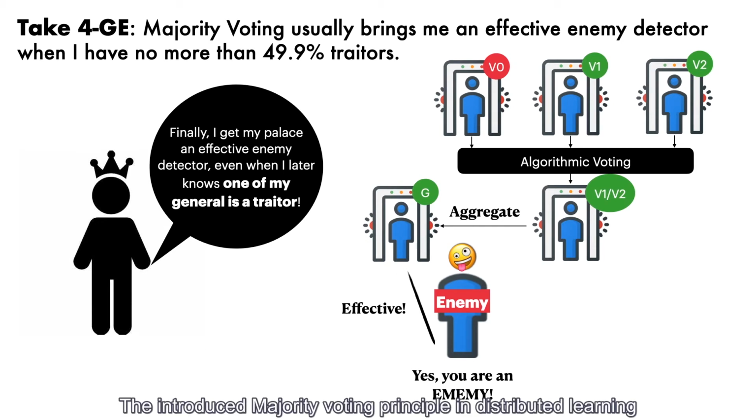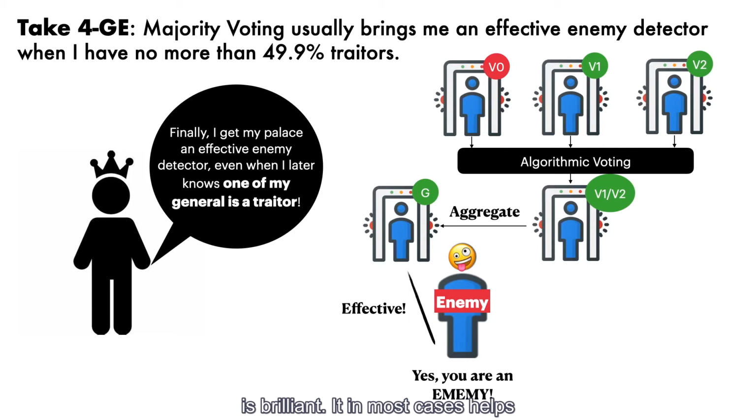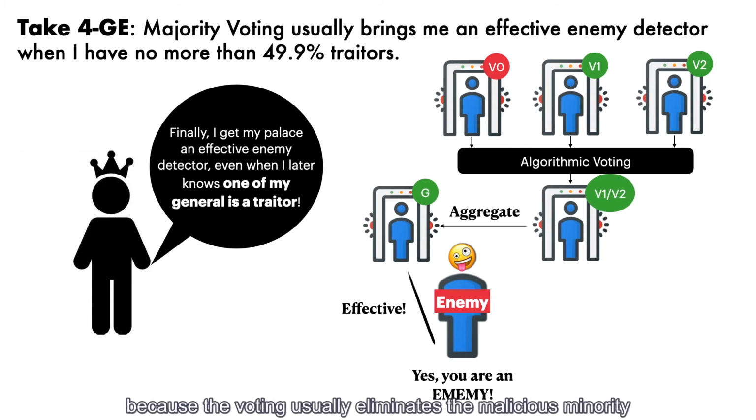The introduced majority voting principle in distributed learning is brilliant. It in most cases helps defend against Byzantine attacks when the number of traitors is less than half, because the voting usually eliminates the malicious minority. This brings our emperor an effective enemy detector and a happy ending.